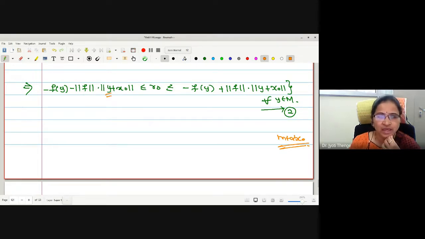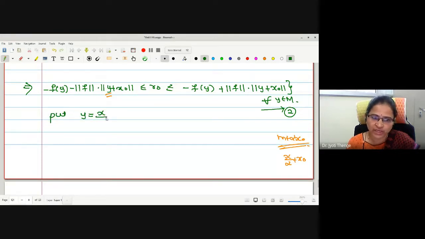What kind of structure will I get? x by alpha plus x naught. Therefore, if I cross multiply by alpha, I will get x plus alpha x naught. So that will be the nature of an element in M naught. And therefore, here I will write, put y equal to x by alpha in 2.